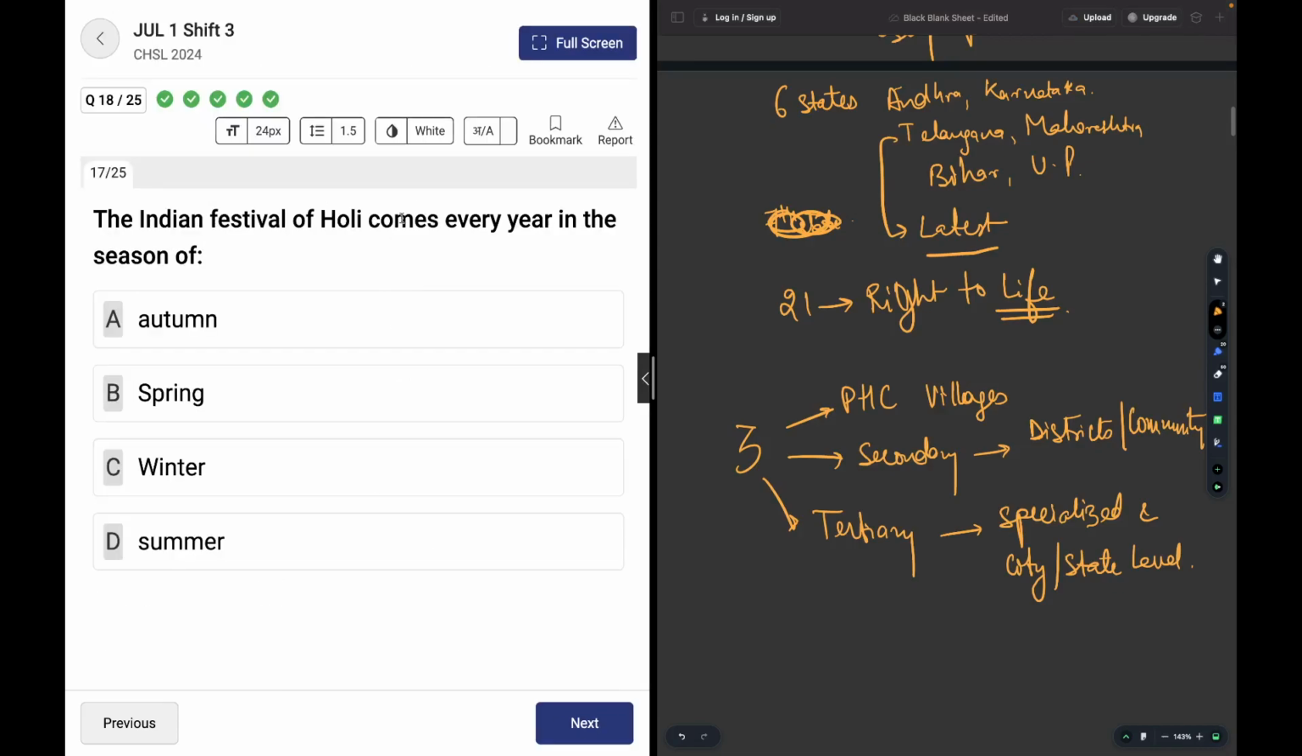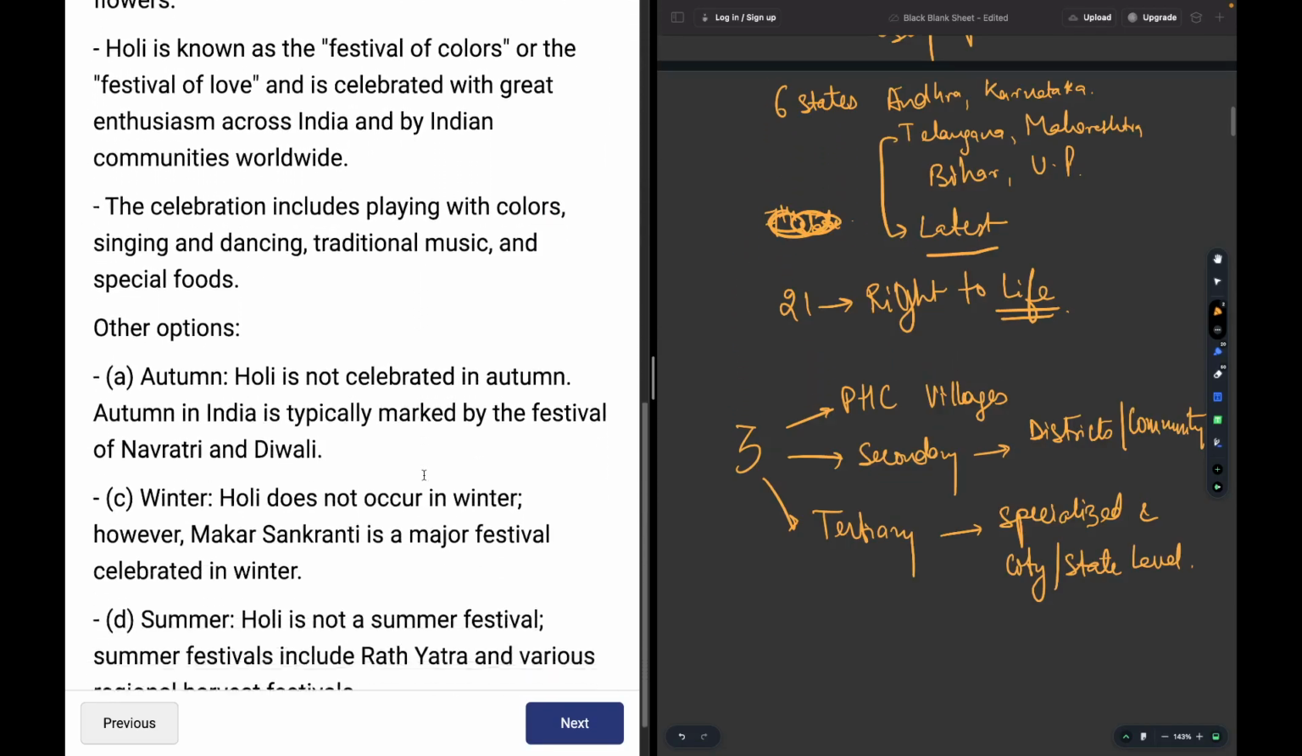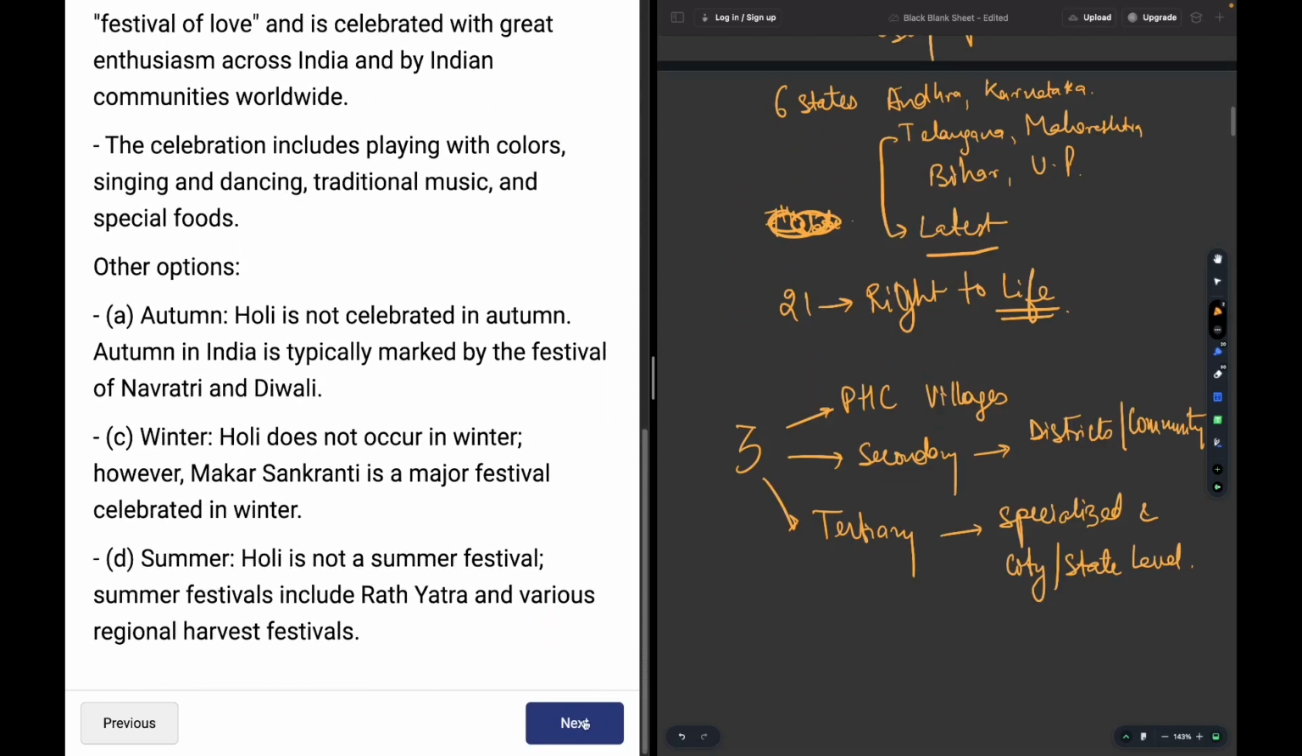Moving on, the festival of Holi comes every year in the season of spring. It is pretty hot. It's usually in the month of March. Okay, you may read about it over here.